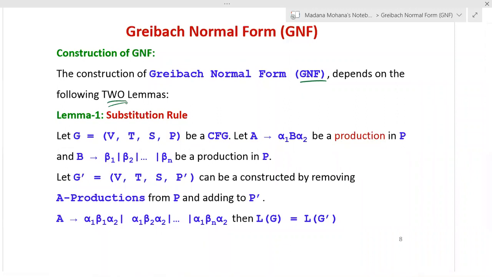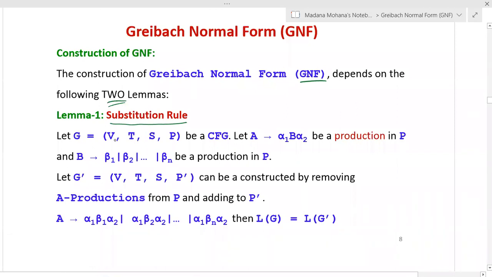Lemma 1 is nothing but the useful substitution rule. This rule we already discussed during simplification or minimization of a context-free grammar. It was the first technique we used, and the same lemma is used for reducing a context-free grammar into Greibach normal form.